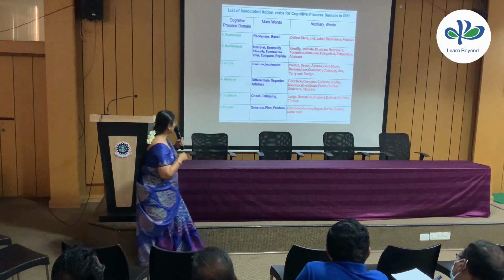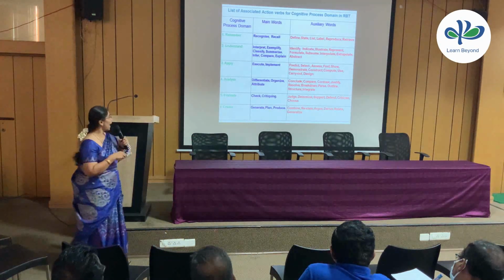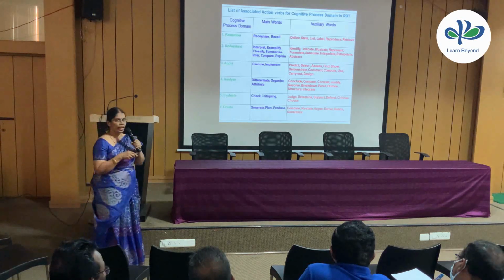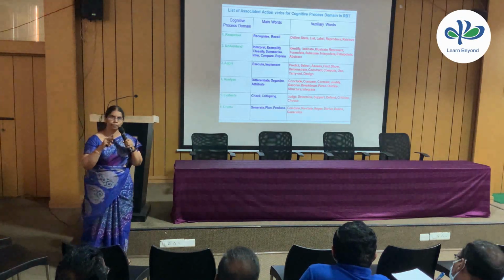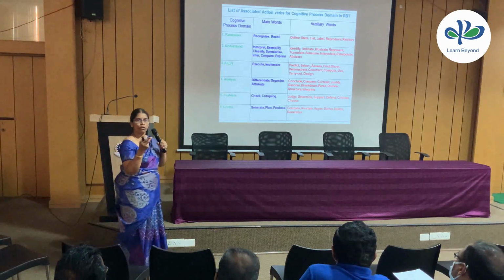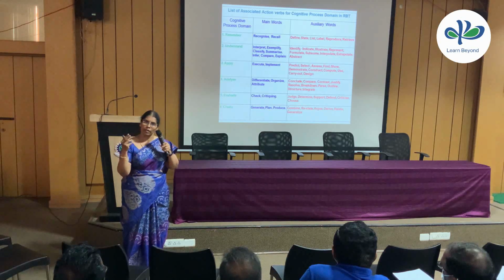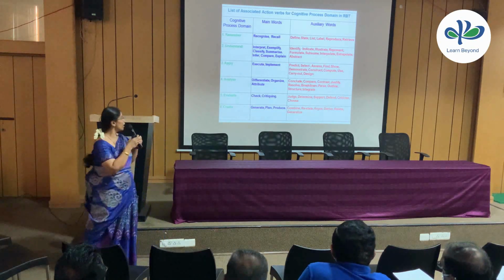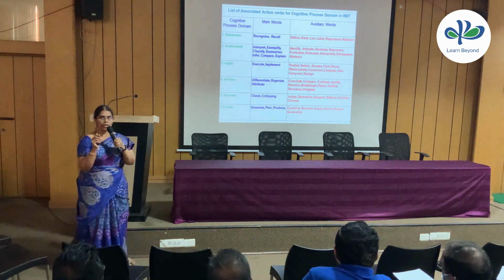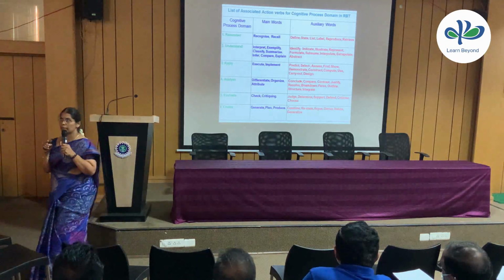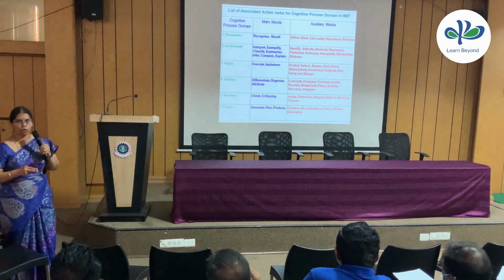And next is analyze. See here, the main words themselves will give us the meaning: differentiate, organize, attribute. As I said previously, you have to compare any 2. You will have to find out what the characteristics or behavior of those 2 are. And that is where you get differentiate, organize, attribute. These are the main words we will be making use of. If we could not make use of those main words, we can go for the auxiliary.